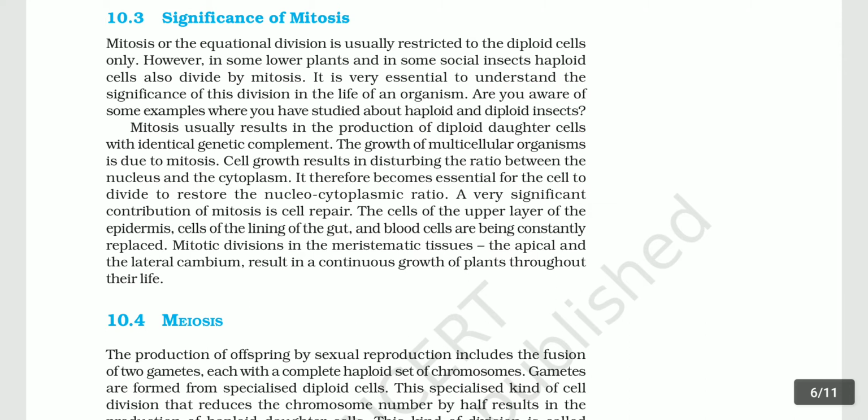A very significant contribution of mitosis is cell repair. The cells of the upper layer of the epidermis, the cells of the lining of the gut, and blood cells are being constantly replaced. Mitotic division occurs in the meristematic tissue. The apical and lateral cambium result in continuous growth of plants throughout their life.